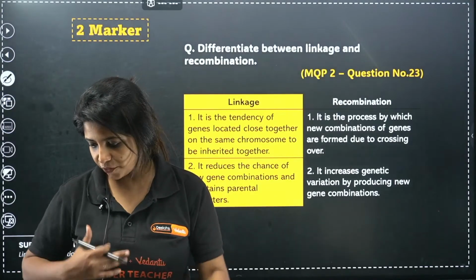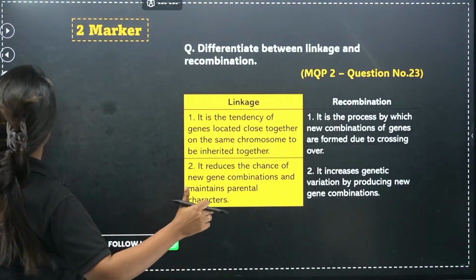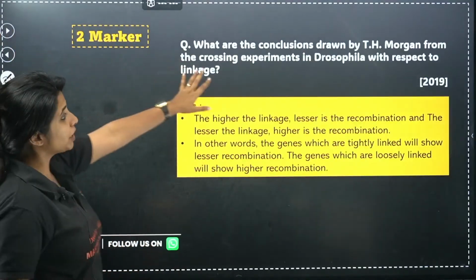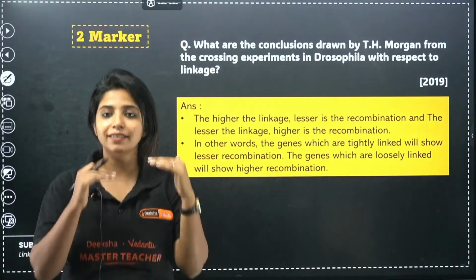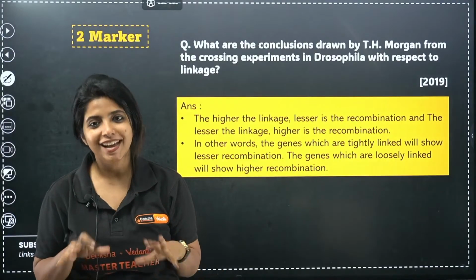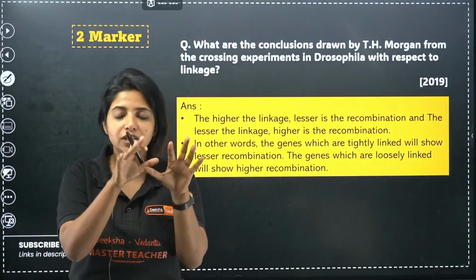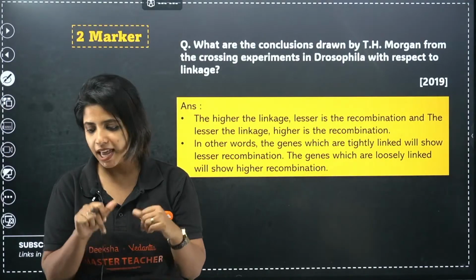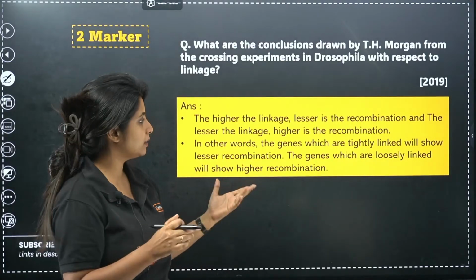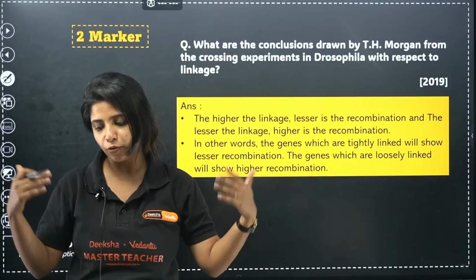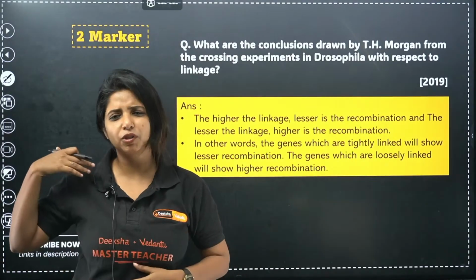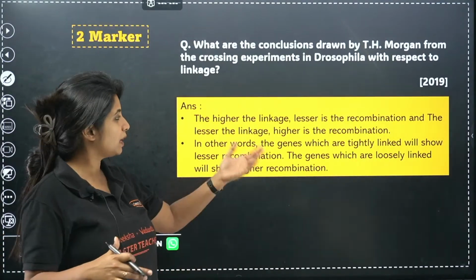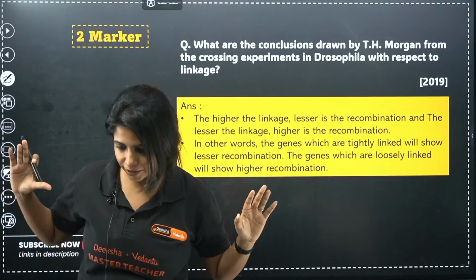Fine. So now we are going to go ahead. Next, what are the conclusions drawn by T.H. Morgan's experiment over here? He said that the higher the linkage, the lesser the recombination, or we can say more tightly linked genes show less recombination. If the genes are loosely linked, they will show more recombination. Fine, this is what we studied. We studied about it so many times, which is why I do not want to spend time. This is again a 2-marker question.